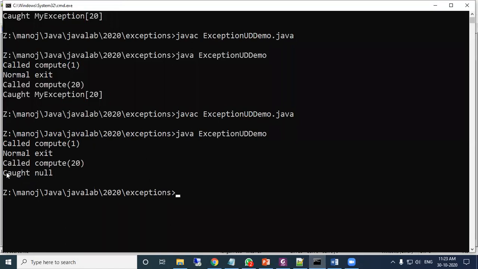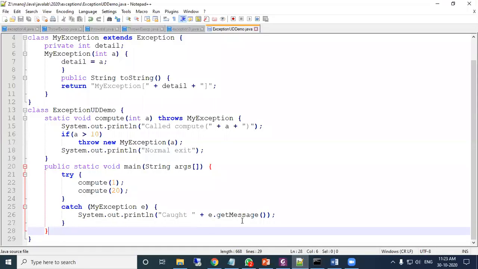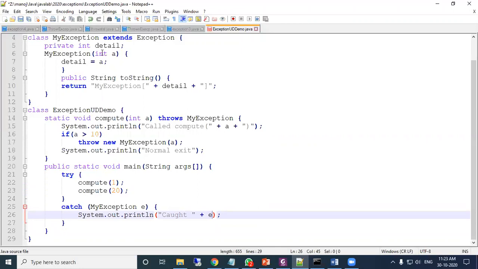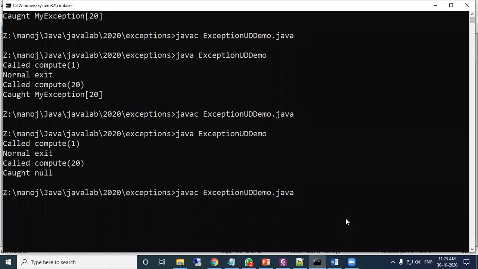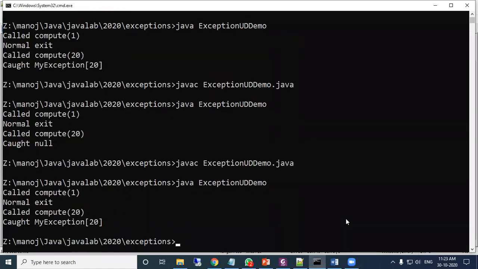Okay, so it shows got null. Here we have not received any message, so it is showing got null. Okay, the null is showing. Only if I write the exception name, it shows the exception name. Here got MyException 20. Okay.